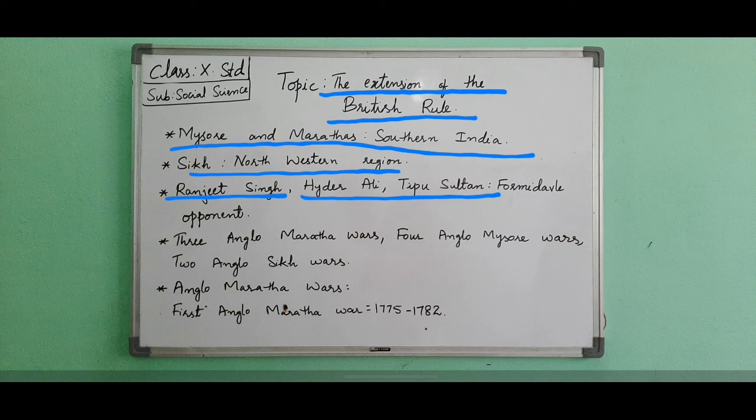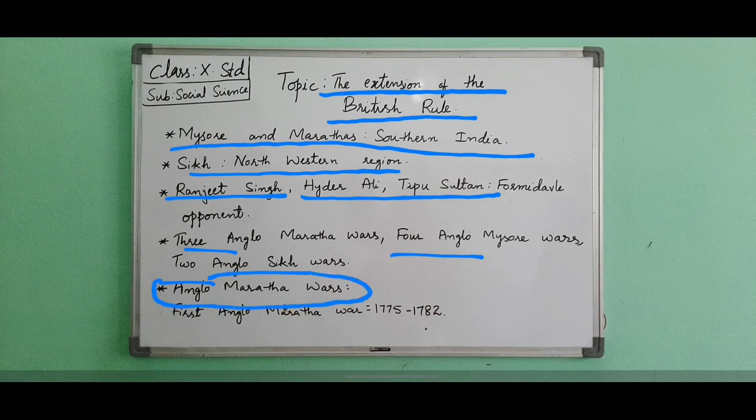Apart from this, they also annexed different kingdoms with cunning policies like subsidiary alliance and doctrine of lapse. During this period, the British waged 3 Anglo-Maratha wars, 4 Anglo-Mysore wars and 2 Anglo-Sikh wars. Since the Anglo-Mysore wars we will discuss in unit 4, here we shall only understand about the Anglo-Maratha wars and Anglo-Sikh wars. First we will see about the Anglo-Maratha wars.